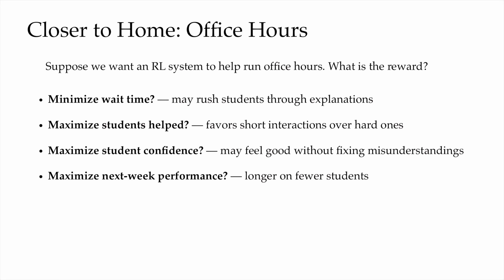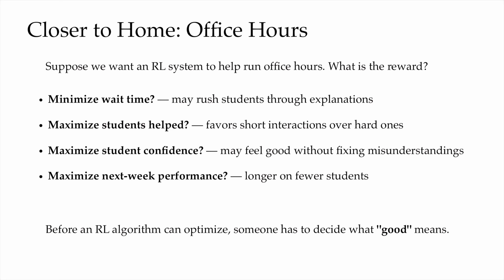A system that minimizes wait time may rush students through explanation. A system that maximizes confidence may make students feel good without actually fixing any misunderstandings. A system that optimizes next week's performance may spend longer on fewer students. And that is the core difficulty. Before an RL algorithm can even come in and optimize stuff, someone has to decide first what good even means. And today we have treated that decision mostly as a design problem. Next lecture, we're going to see situations where it's not even our decisions to make.